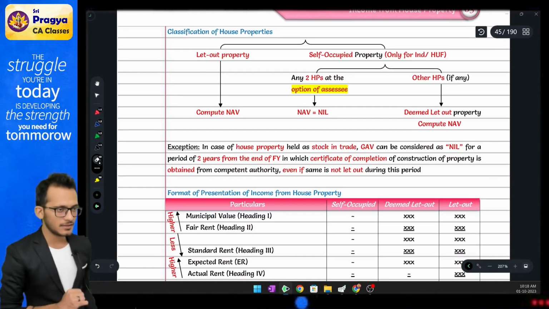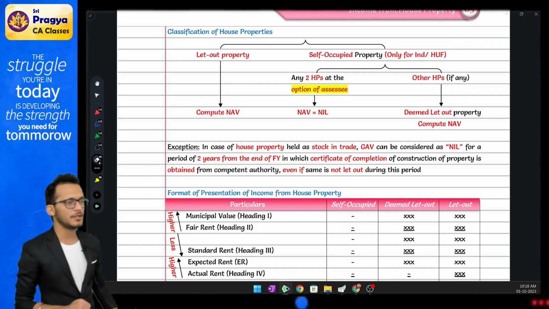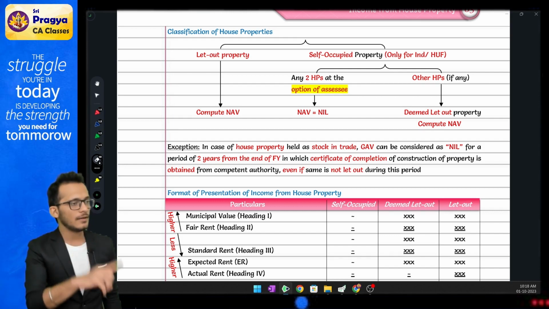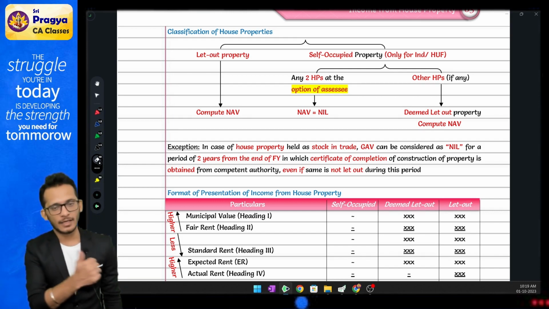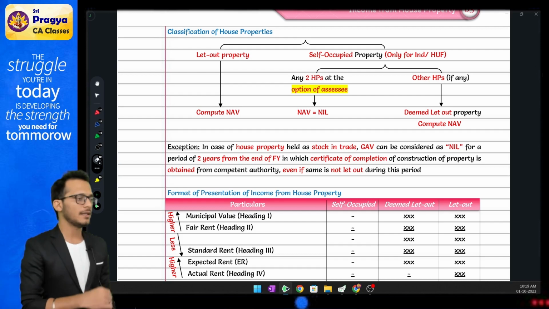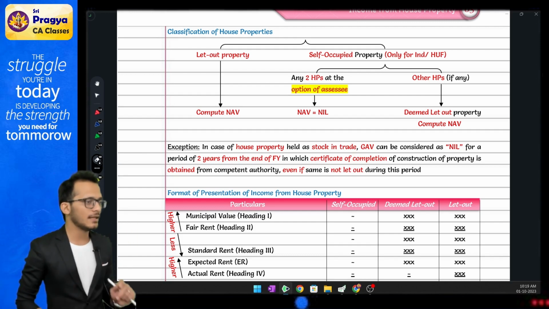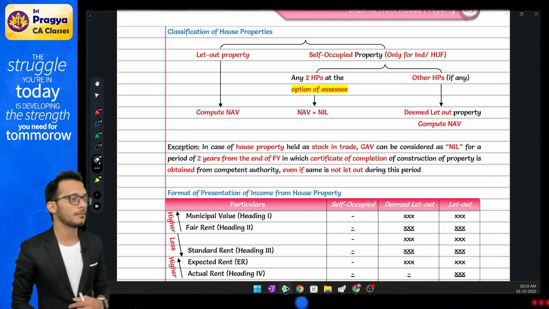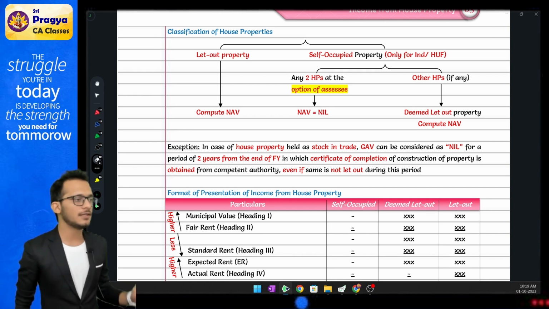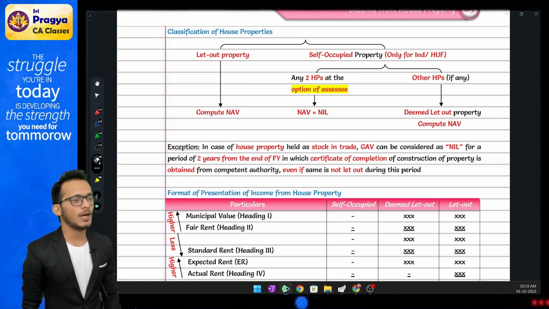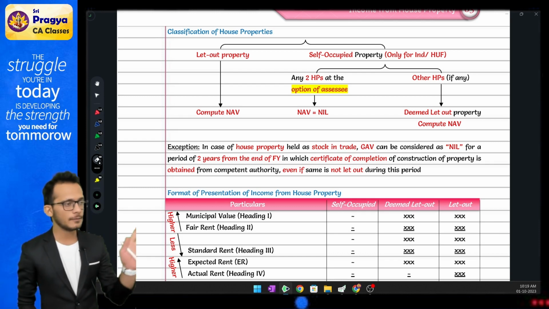Coming to the part of HP, when it comes to HP, you have two kinds of house properties. One is called self-occupied property, one is called let-out property. In self-occupied property, they are putting a further subdivision, saying you can only have two properties as self-occupied property at the option of the assessee. Balance properties will become DLOP, deemed let-out properties. If you have a format of SOP, LOP and DLOP, answers become simpler.